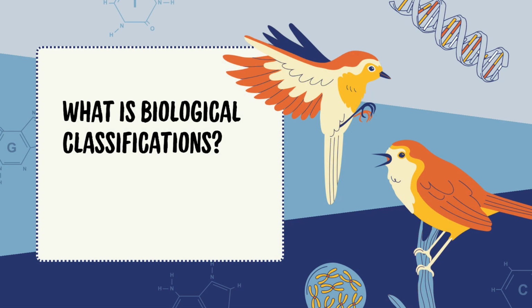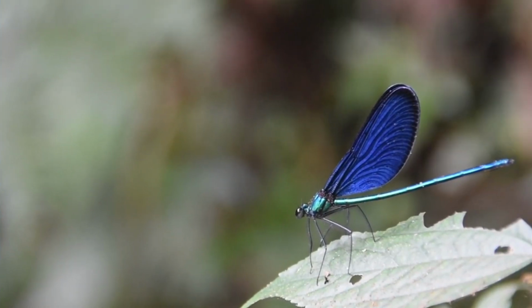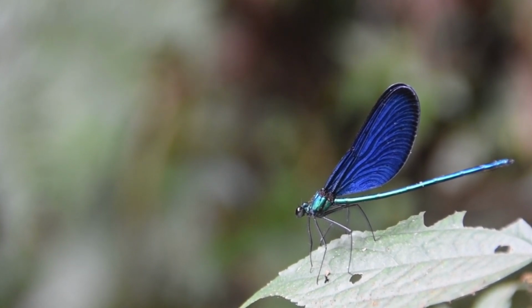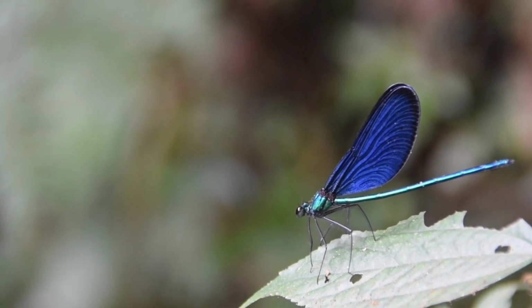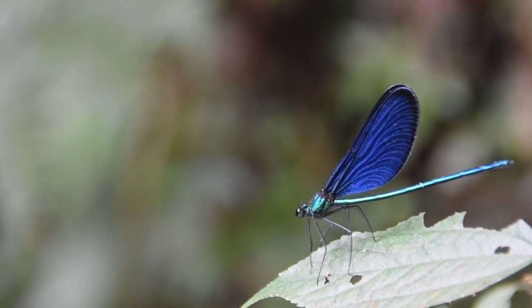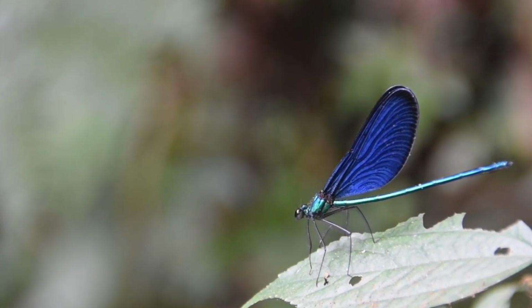So what is biological classification? Biological classification is the systematic arrangement of living organisms into categories based on similarities and differences. It mainly helps scientists study, identify, and understand the relationships between organisms.